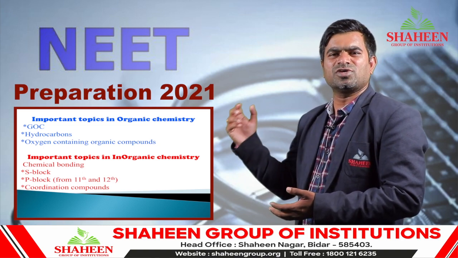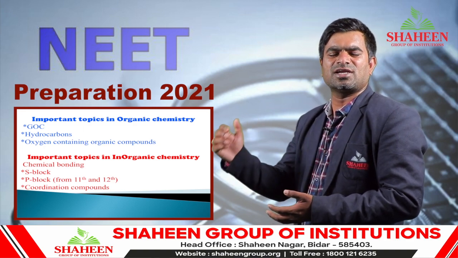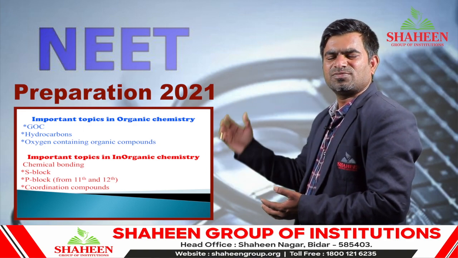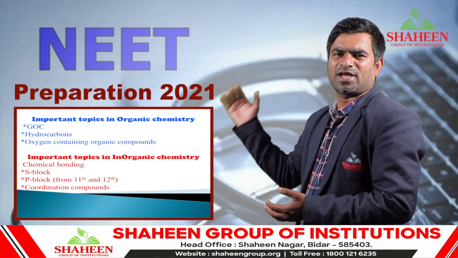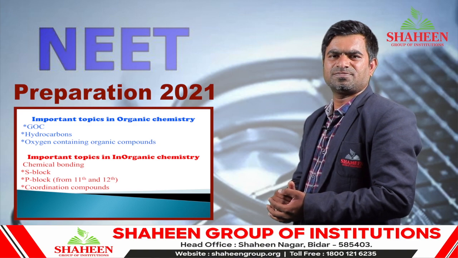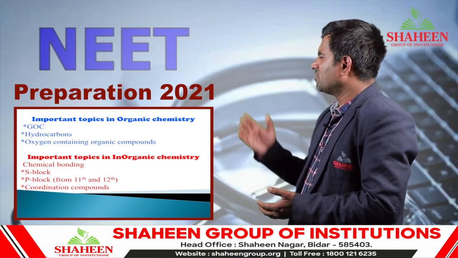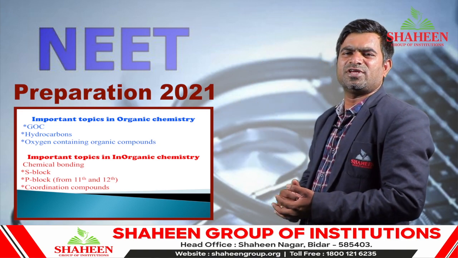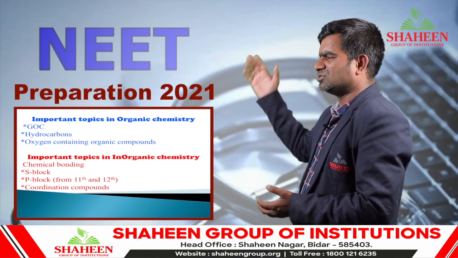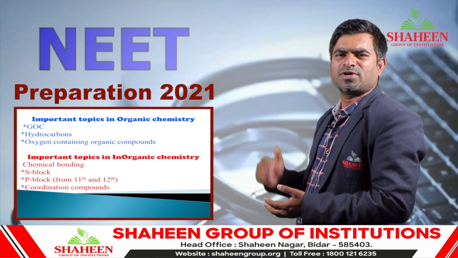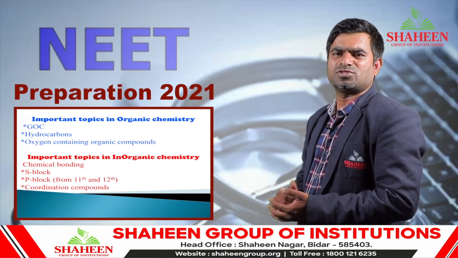Now, in inorganic chemistry, you should mainly focus on periodic classification of elements, s block elements, p block elements of 12th and 11th class, and lastly coordination compounds. In organic chemistry, every year 50% of questions are asked from the organic part; mainly focus on GOC, hydrocarbons, and oxygen containing organic compounds.